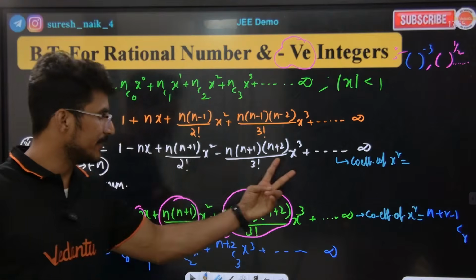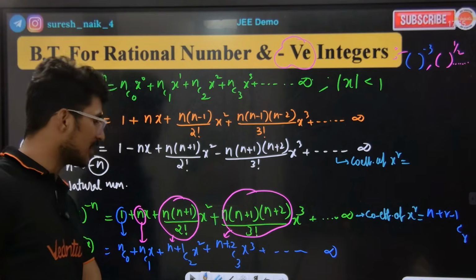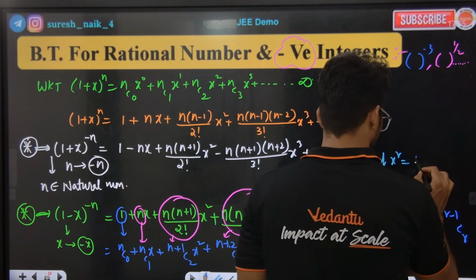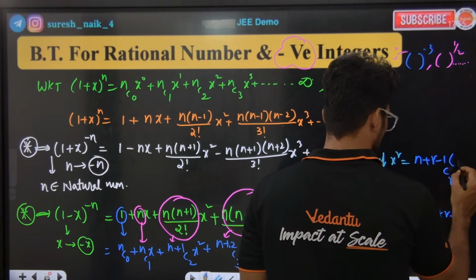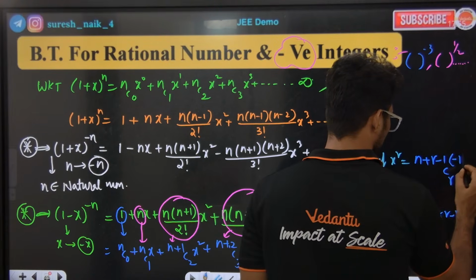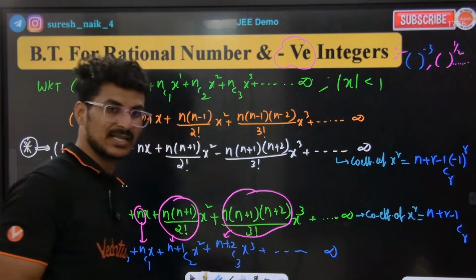Now what is here? Since we get alternating signs, the same expansion will come, but with minus 1. That's all. Look at the same expansion: n plus r minus 1 cr into minus 1 to the power of r. Very important, sir. I didn't understand, sir. Listen to the class, I'll tell you.